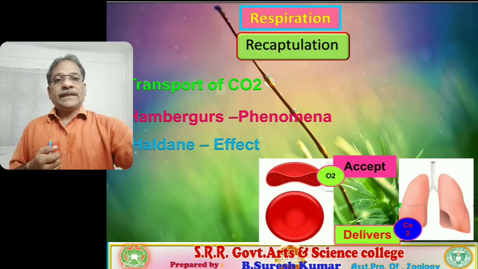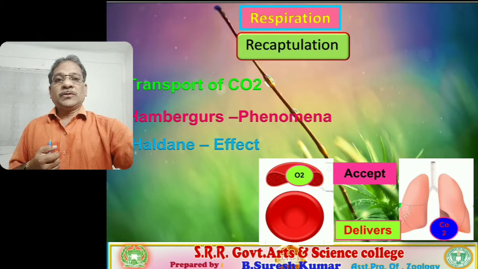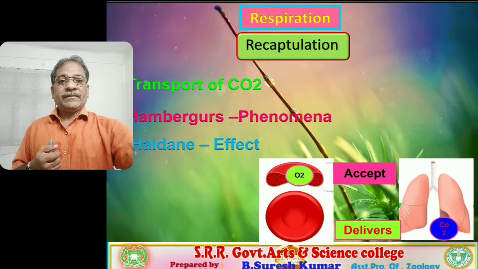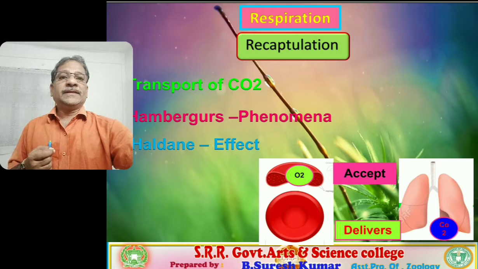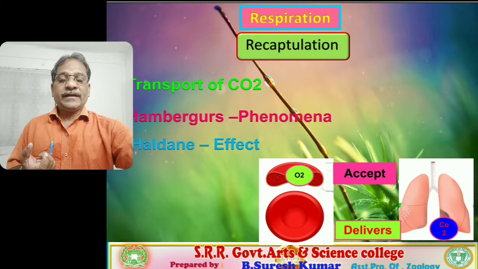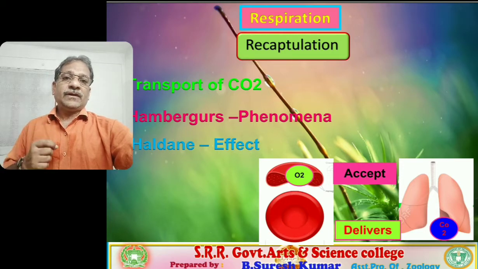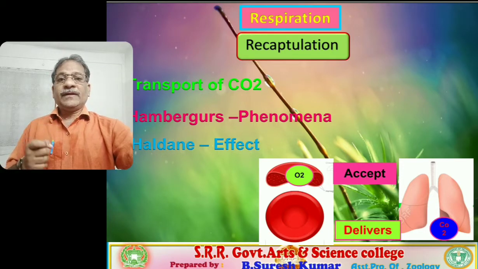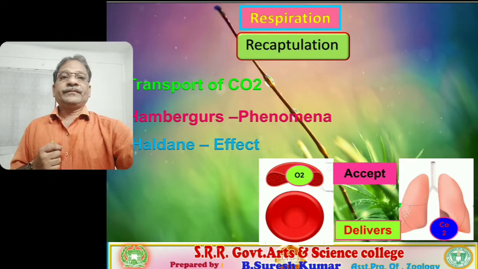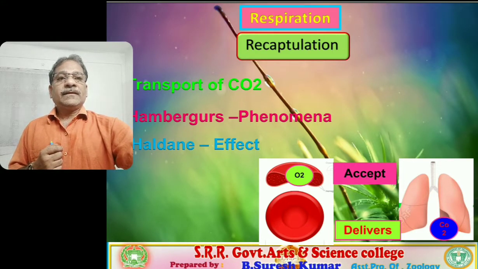It is a converse effect to the Bohr effect. Oxygen from the lungs is accepted by the hemoglobin, and carbon dioxide from the RBC and hemoglobin is delivered into the alveolar space. That is the Haldane effect, a complete converse phenomenon to the Bohr effect. Followed? So let us see.